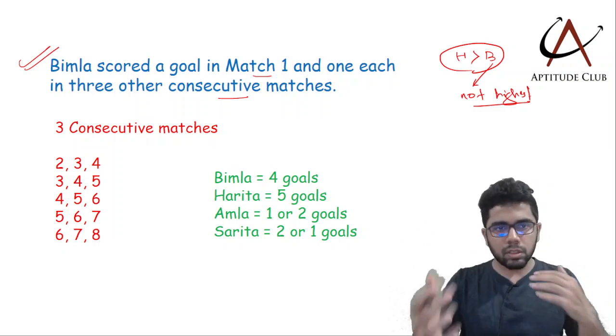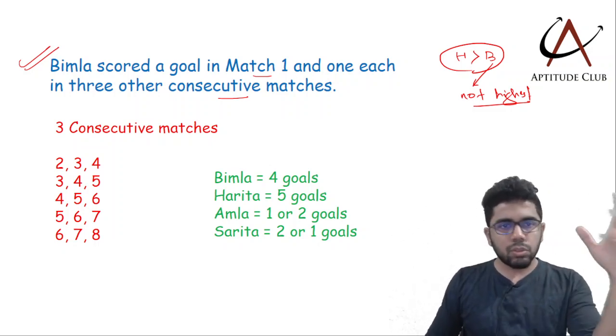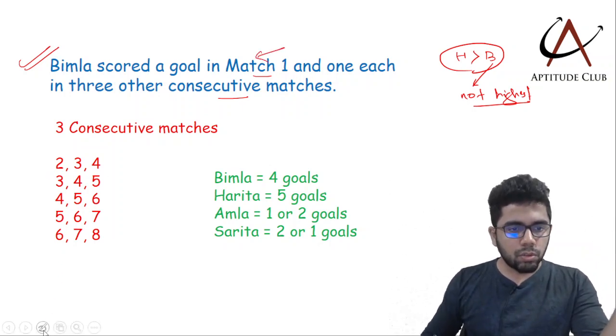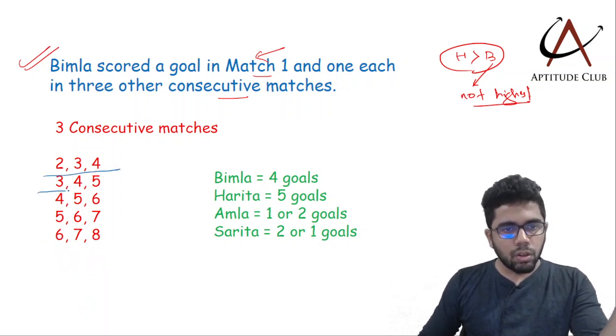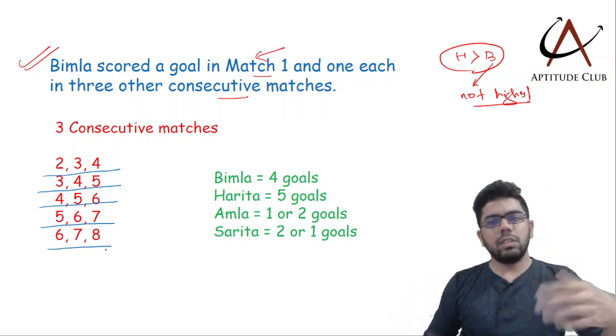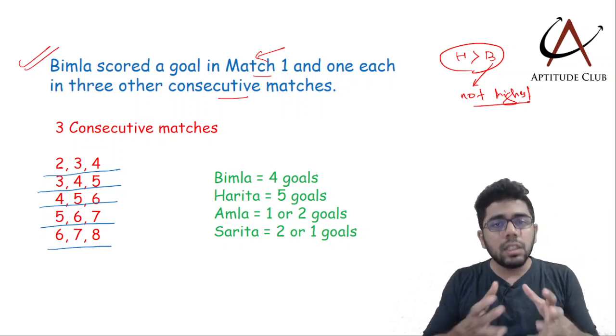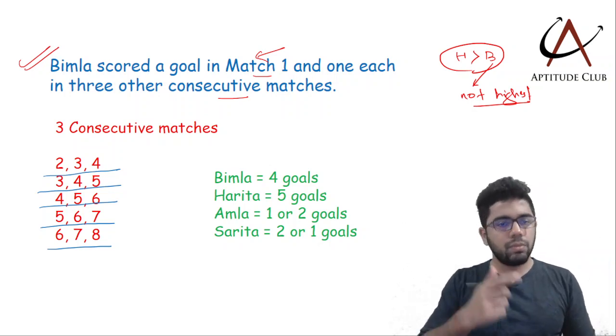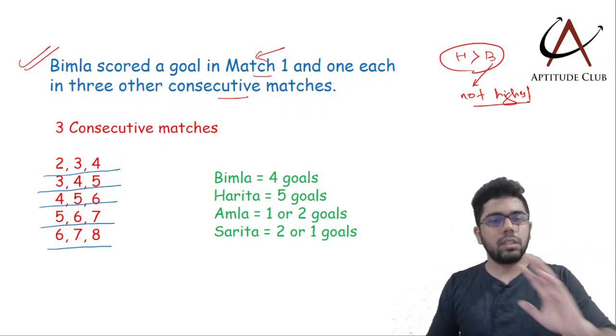Consecutive मतलब one after the other. तो match 1 में तो score कर ही ली वो. So consecutive matches means I can take 2, 3, 4 or 3, 4, 5 or 4, 5, 6, 5, 6, 7 and 6, 7, 8. These are my possibilities. If I am taking 3 consecutive matches starting with match 2: 2, 3, 4, 3, 4, 5, 4, 5, 6, 5, 6, 7, 6, 7, 8.